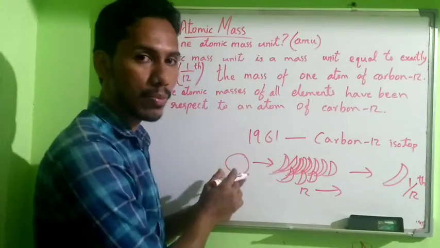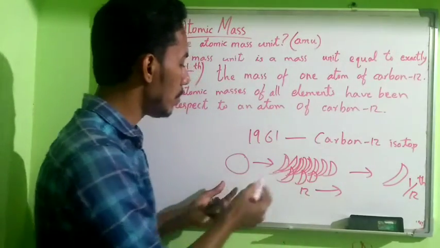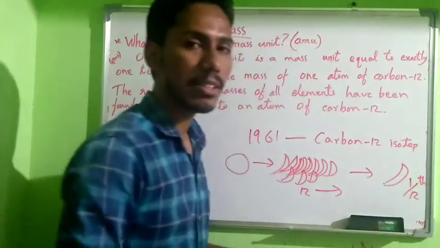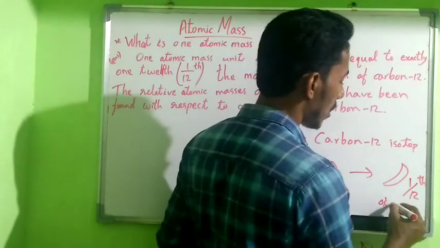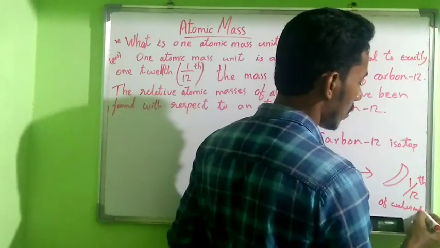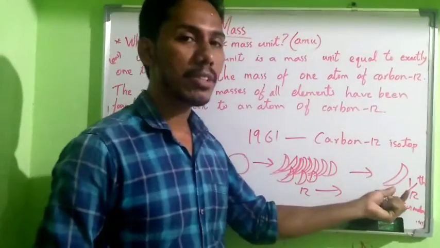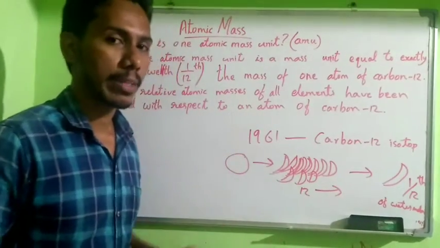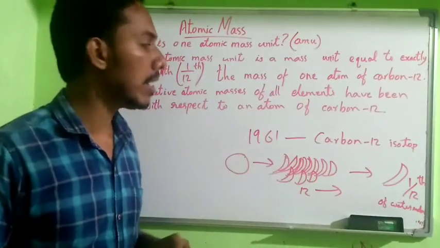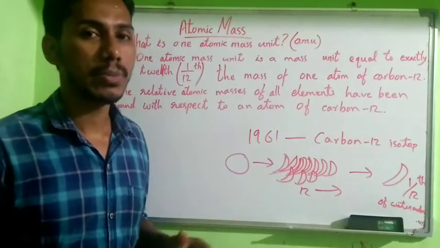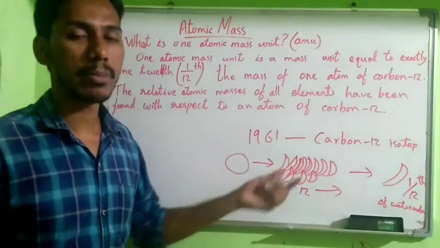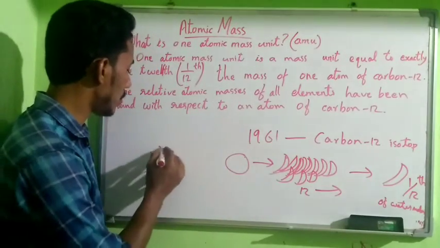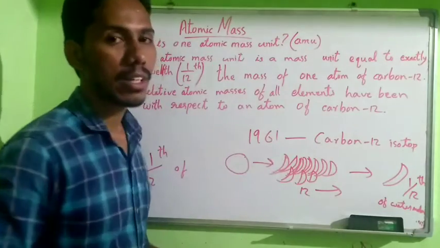These 12 pieces jointly give 1 watermelon. So this piece is the 1 by 12th of the watermelon. So the mass of this object is the 1 by 12th of the watermelon. In such a way, the scientists expressed the mass of other objects by comparing with the carbon 12 isotope. That means 1 by 12th of the mass of the carbon atom.